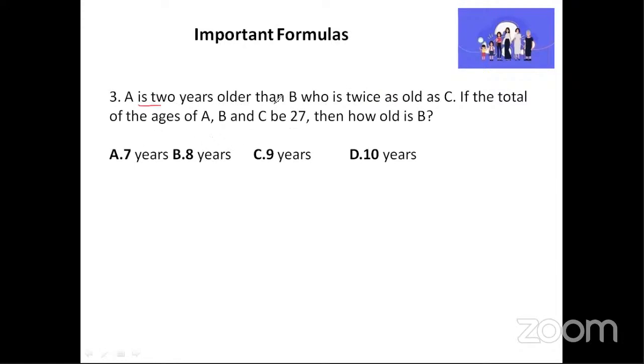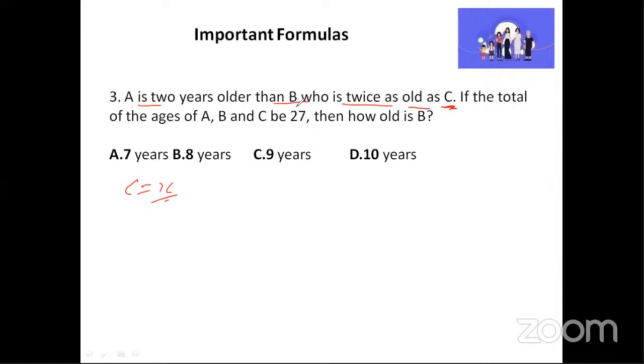A is 2 years older than B, who is twice as old as C. You always take the last one first. That is C you take. Let us assume C is equal to X. Now we will come in the reverse order.